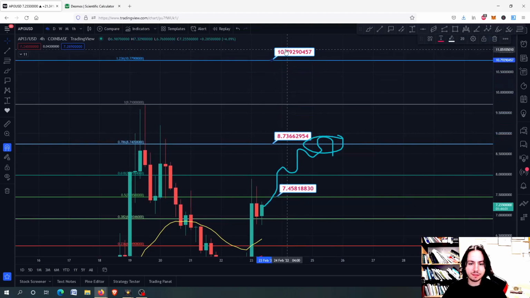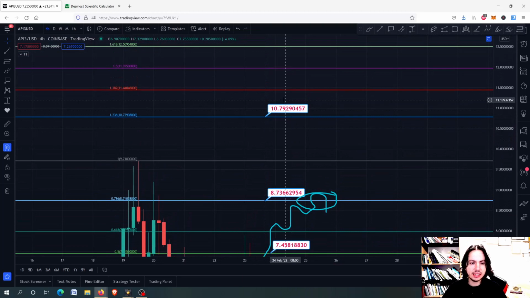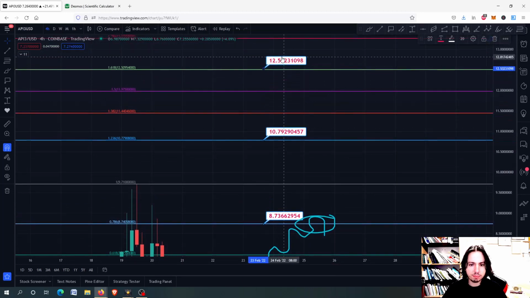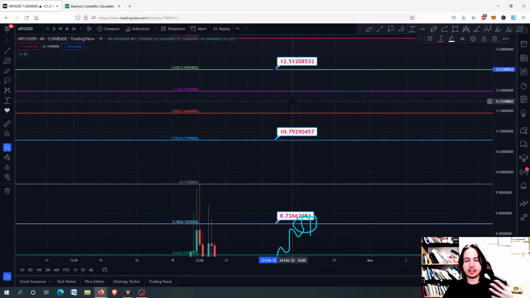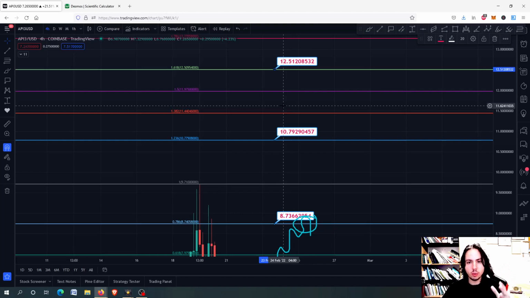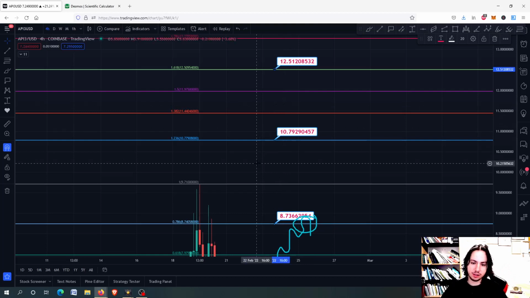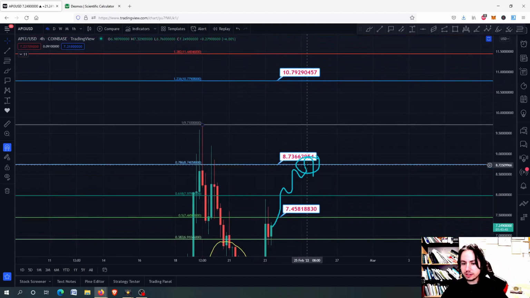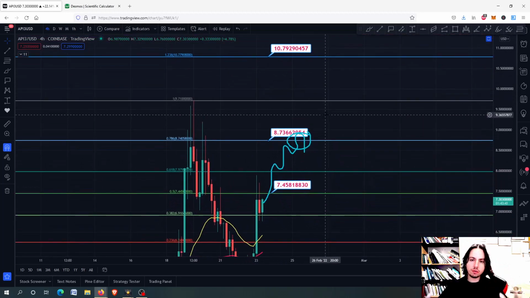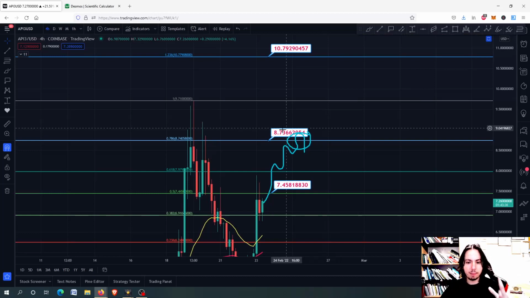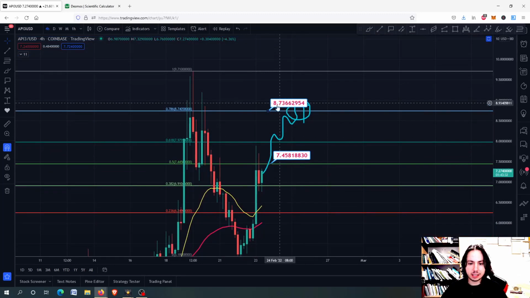Then you can enter and you will get a minimized risk, possibly going after to the 10.79 and the 12.5 as well, which if you remember, it was our second trend-based Fibonacci extension target from the previous videos we made about API3. So right here, only if we do that. Of course, none of these are financial advice. It's just my personal humble opinion in this video, but I'm telling you the targets that I believe right there. So if we get past above the 8.74, we will get even higher.